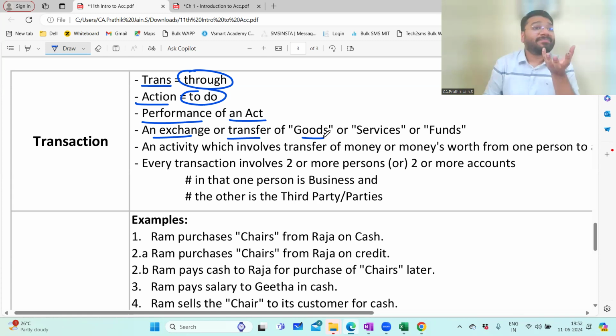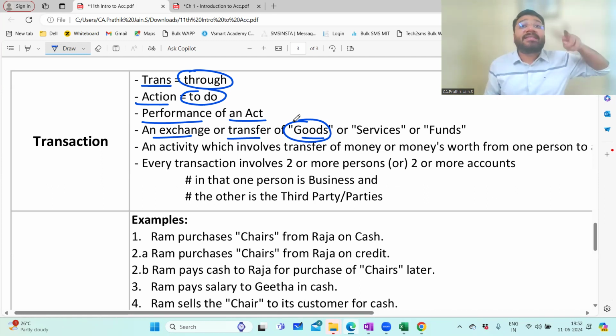The manufacturer. The moment I buy it, who becomes the owner? I become the owner. So when I bought the goods, it involves exchange of goods. And when I sell it to my customer, again, I'm handing over these goods to my customer. The ownership is changing. So again, selling is also a transaction. So this transaction will involve exchange of goods, will involve exchange of service.